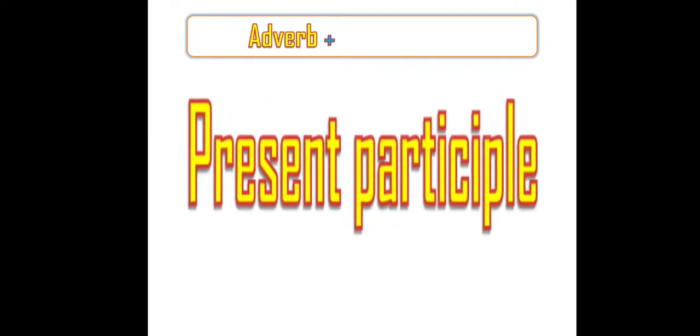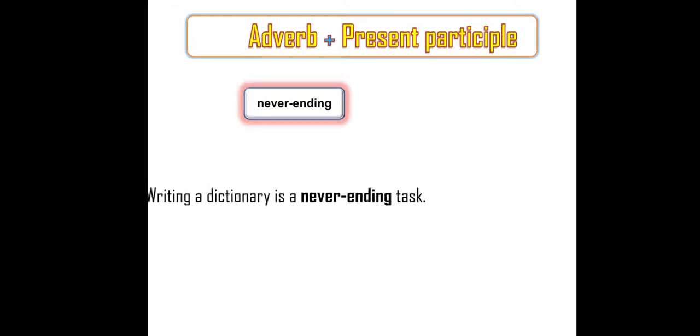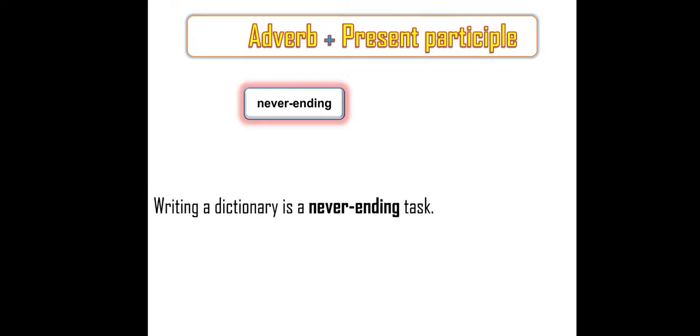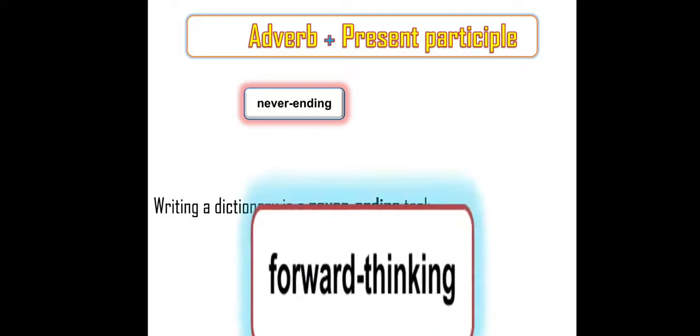Adverb plus present participle. Never-ending. Writing a dictionary is a never-ending task. Task is a noun. Never-ending is a compound adjective. The word never is an adverb and ending is a present participle. End plus ing, ending. So never-ending is a compound adjective used to describe task. What kind of task? Never-ending task.